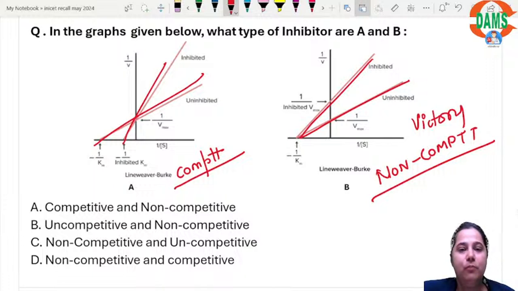Of course, for a competitive enzyme inhibitor, what will happen to Km? It will increase. The maximum velocity remains the same because it is crossing at the same point on the y-axis. For non-competitive enzyme inhibition, the starting point is the same. That means the Km remains the same. However, the maximum velocity will decrease. So always, this is the most important slide under enzymes.